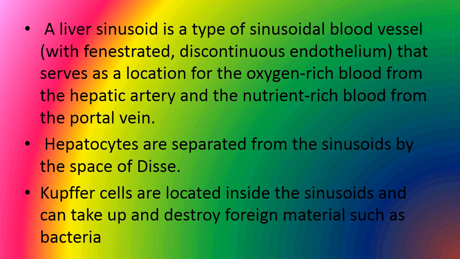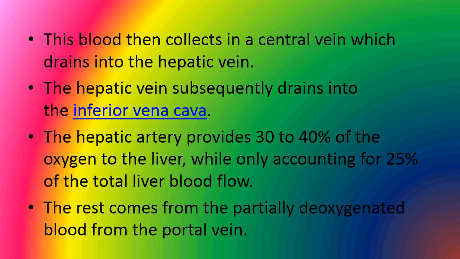There are a few macrophage cells present in the sinusoids of the liver. They are also known as Kupffer cells. So Kupffer cells are located inside the sinusoids, and they can take up and destroy foreign materials such as bacteria, viruses, or any foreign antigens. This blood then collects in the central vein, which drains into the hepatic vein. And the hepatic vein subsequently drains into the inferior vena cava.